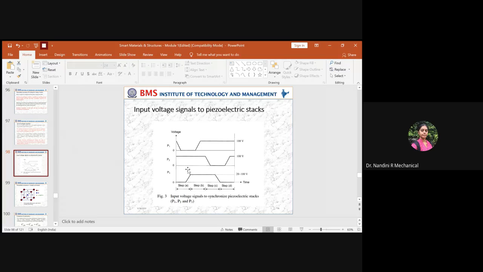Now you can see patch 2, which was at clamp B. A uniform 100 volts was applied consistently until it completed step 2. Step 2 is nothing but step B. Once step B is done, there was a gradual reduction in the voltage applied, and it stayed stagnant until step C completed. From there it increased slightly again. So this completes 1 cycle. At the end of step D, again a constant 100 volts is applied.